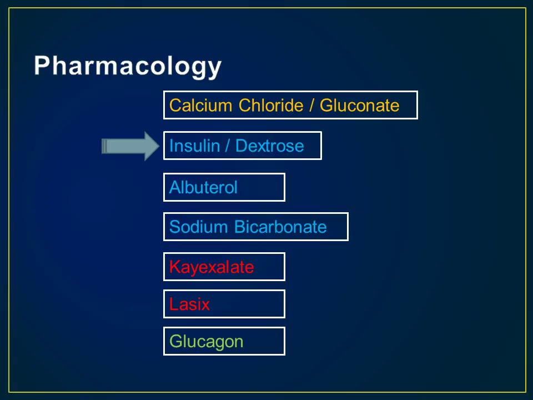10 units of intravenous insulin is typically given, followed by a close monitoring of serum blood glucose. 50 milliliters of a D50 solution is frequently co-administered with insulin in a normal glycemic patient to prevent hypoglycemia. If a patient is already hyperglycemic, supplemental glucose is not needed. The effect of insulin is seen within 10 to 20 minutes of administration and can be expected to decrease potassium levels by 0.6 to 1 milliequivalents per liter.